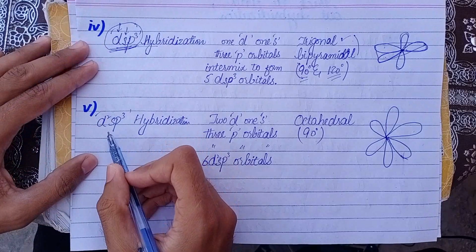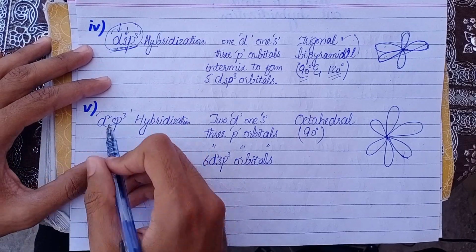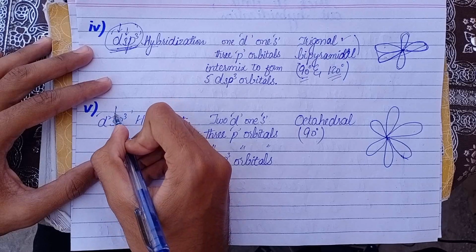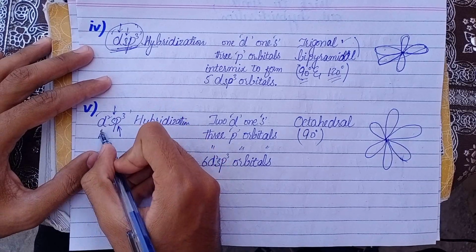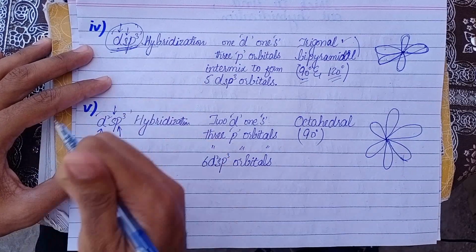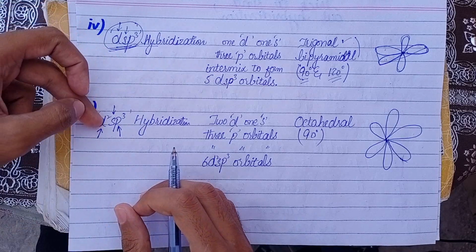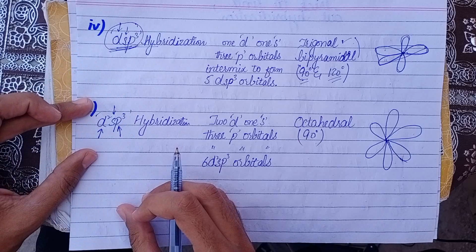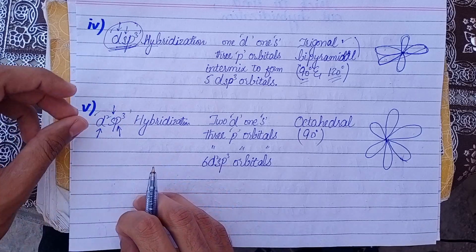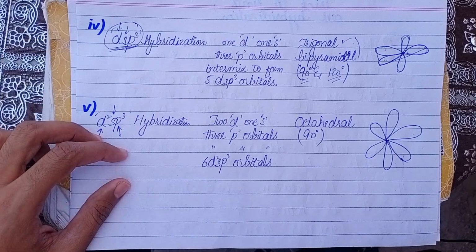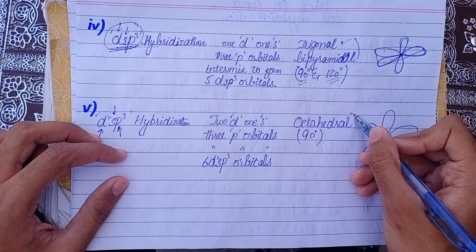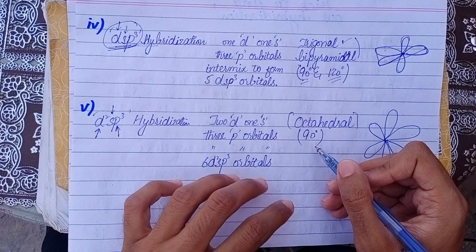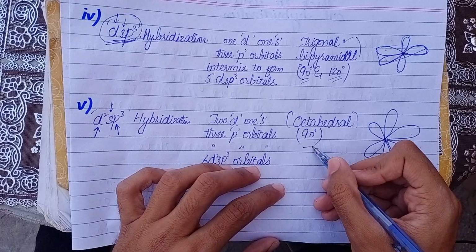Next hybridization we have here is d2sp3 hybridization. 3 p orbitals, 1 s orbital, and 2 d orbitals intermix to form 6 new orbitals. 6 new orbitals we would have here in our shape, and this shape would be known as octahedral, and the angle between each orbital would be 90 degrees.